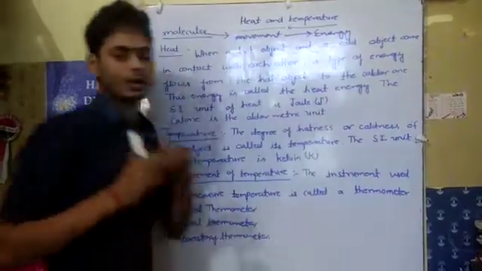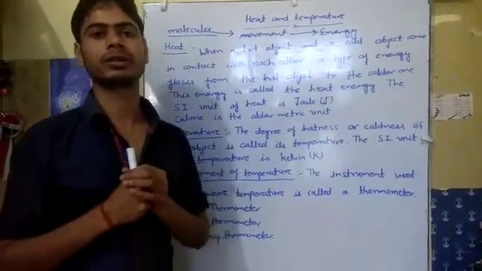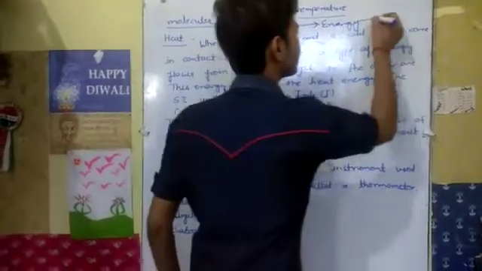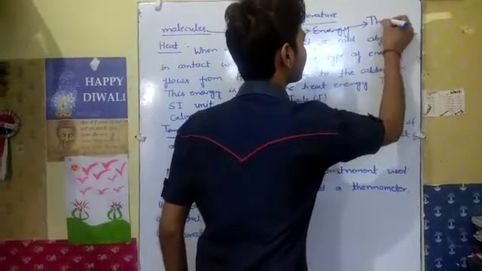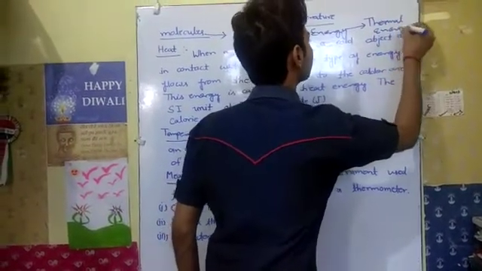And the sum of all the energy of the molecules is known as thermal energy.